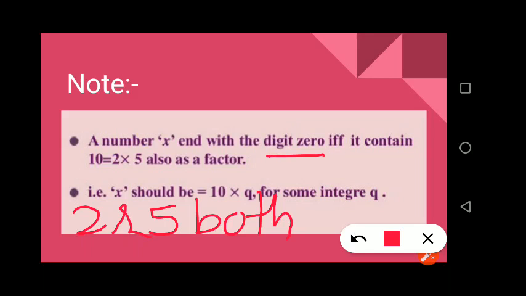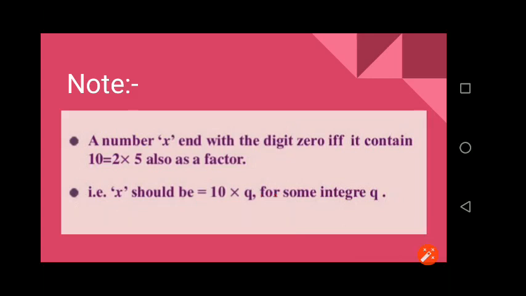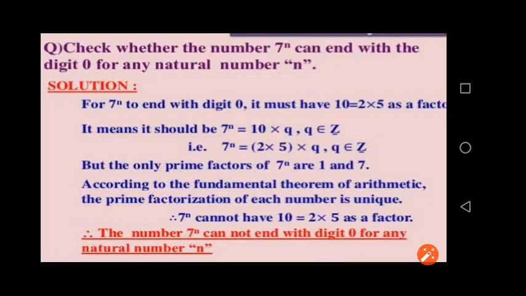If any one is missing or both are missing, then the number does not end with 0. Understood? Okay. Next we will do one question based on this note.